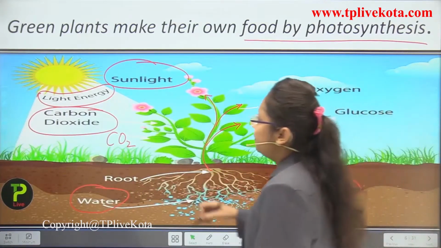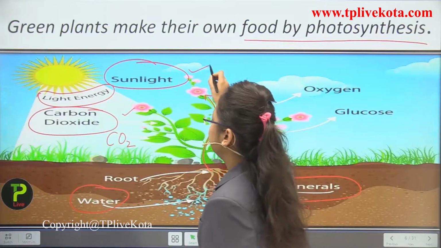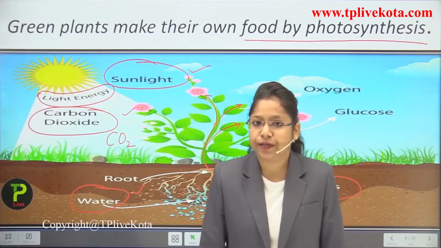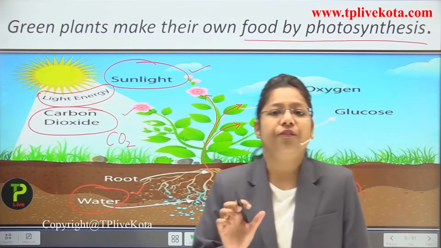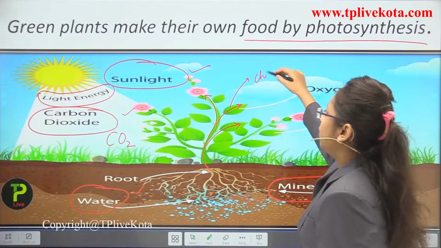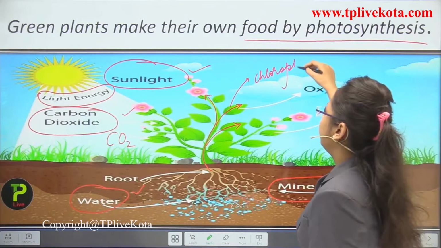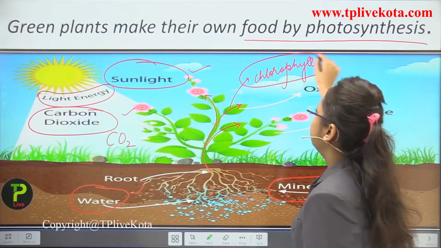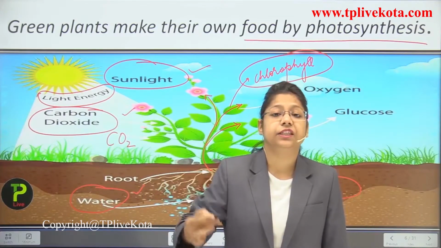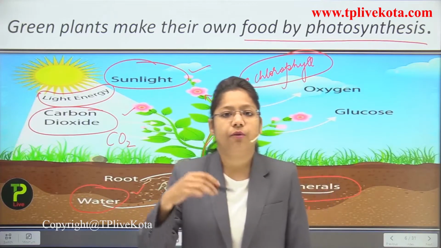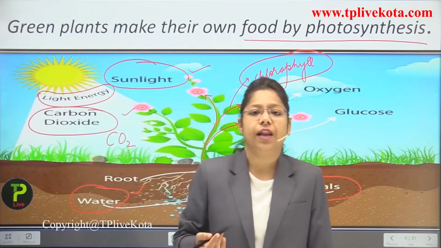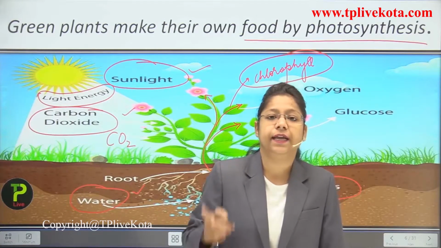Now, the carbon dioxide is available here, sunlight is there, water is there. Now, the main pigment that is known as chlorophyll. Chlorophyll is a green colored pigment which is present in the leaves of a plant. So, what will chlorophyll do? It will help in the making of food. Okay, food means the production of glucose. Now we will see the production of glucose, and even oxygen will be produced during the photosynthetic process.